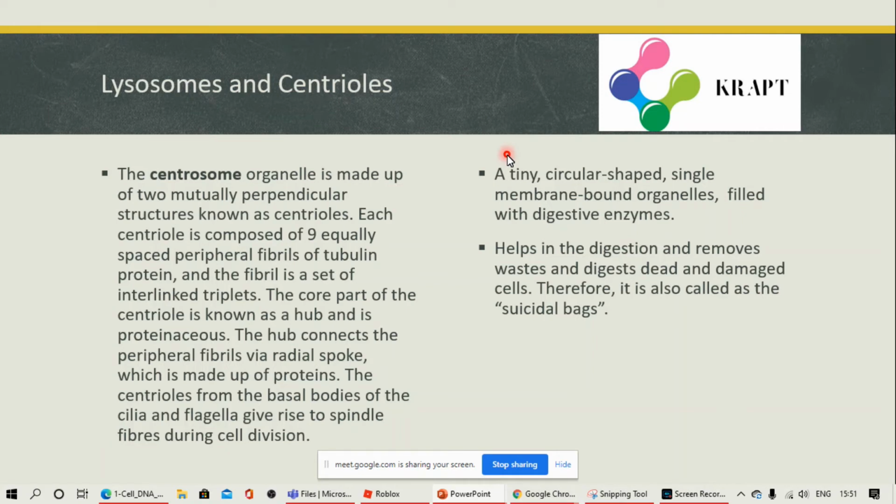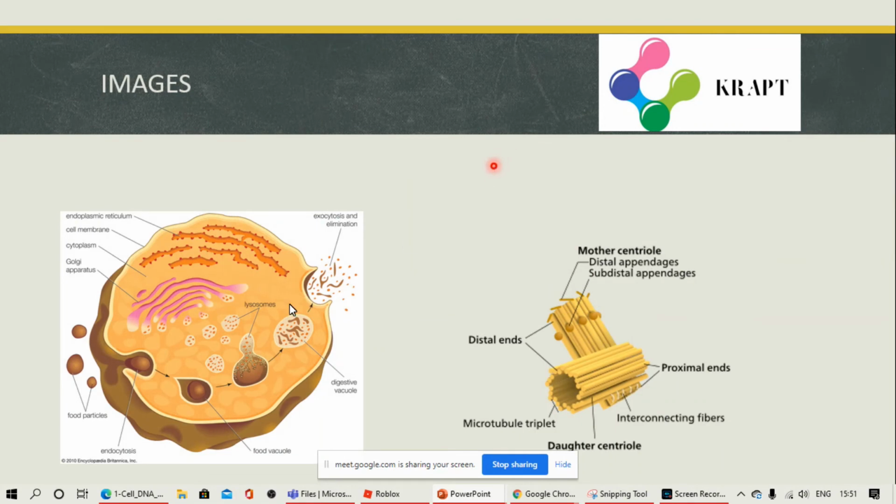And lysosomes are tiny circular shaped single membrane bound organelles filled with digestive enzymes. They help in cellular digestion, remove waste, and also digest dead and damaged cells. Therefore, they are called suicidal bags. You can see the structure of lysosome here, and this is the centriole, a rod-like structure. These microtubule triplets you can see, right? They produce the spindle fibers.